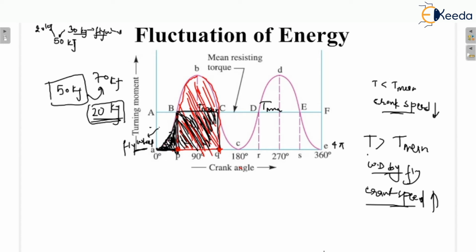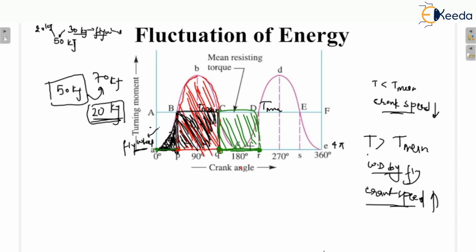Now in the third case, the crank moves from Q to R. Actually the crank is moving continuously, it is in continuous rotation. We are dividing the motion of the crank in order to understand it completely. In this section, this is the energy requirement.